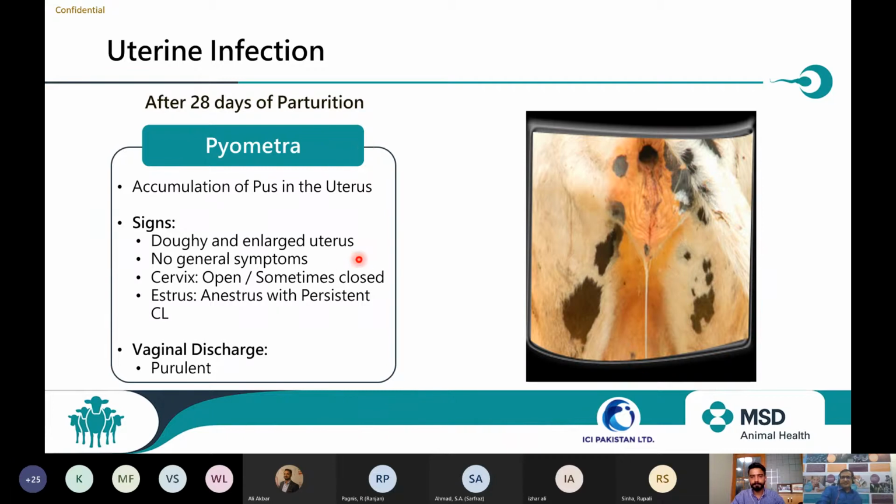You will find a doughy or enlarged uterus, with no symptoms. Usually in cattle the cervix is open, but sometimes it is closed. On per rectal examination, squeezing the uterus, you will find purulent discharge from the vagina. So these are the three types of uterine infection: acute metritis, endometritis, as well as pyometra.